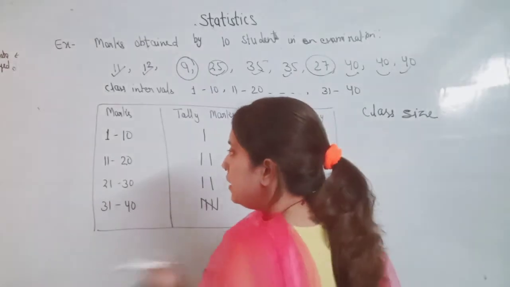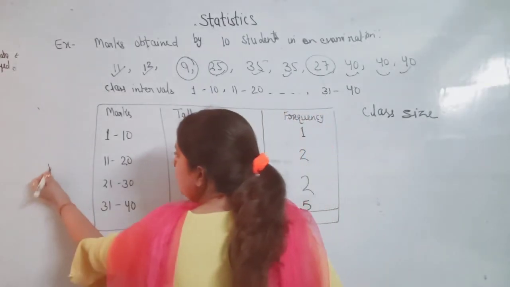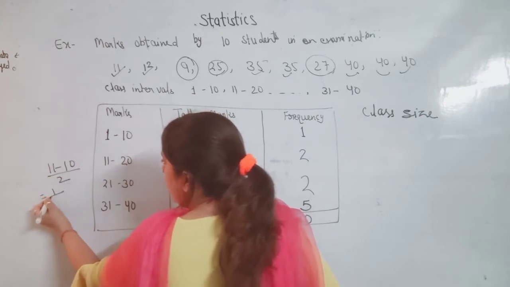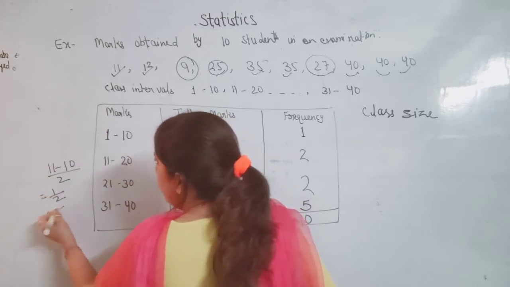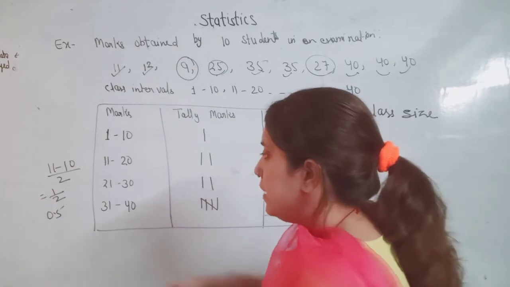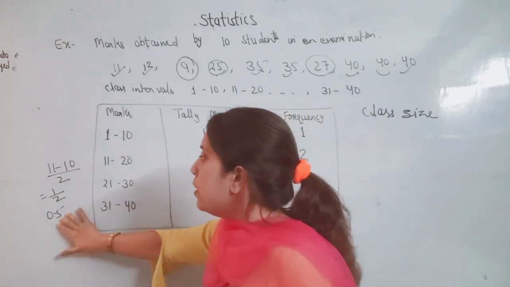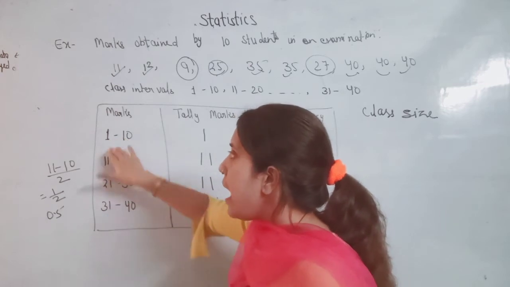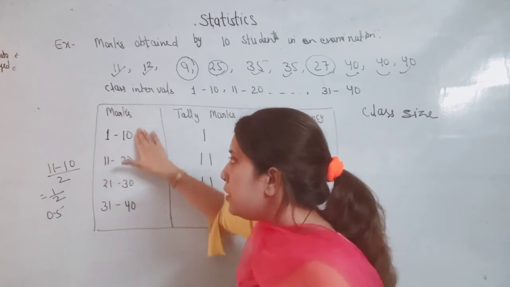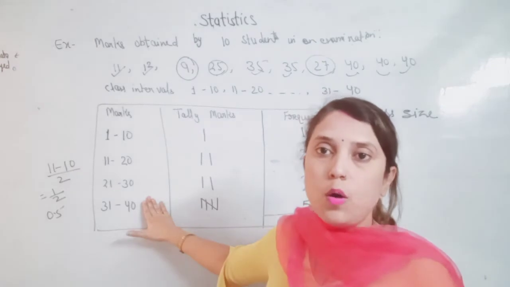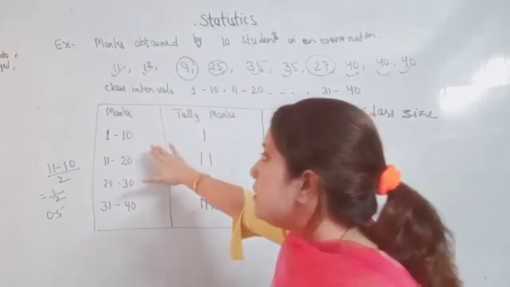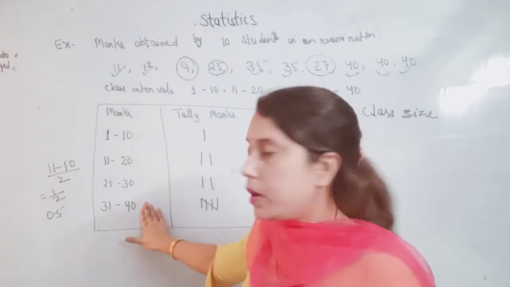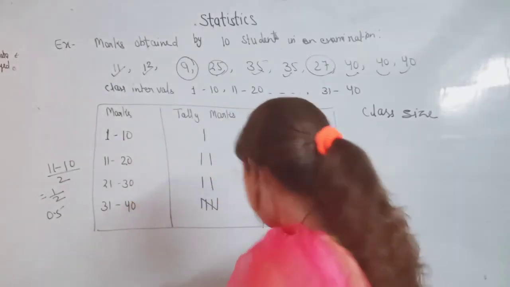Then we divide by 2, so 11 minus 10 by 2, which is 1 by 2, 0.5. After getting this number, we subtract it from the lower limit of each class and add it to the upper limit of each class. That is called the adjusted class interval.